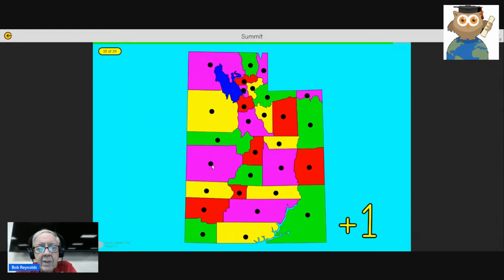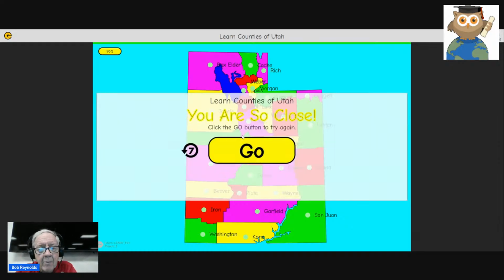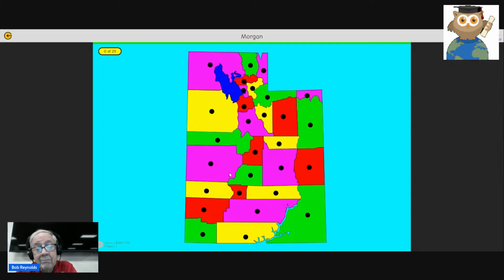It asks for Millard, Summit, Carbon, Sevier, Tooele. I'm up to 22 so far. Daggett, Davis, Wayne. This would be Wayne, Rich, Kane, Salt Lake, Washington. Okay, I got 96% because I clicked Cache instead of Weber counties. I'm going to do it again. This time we get 100%, if I don't mess up.